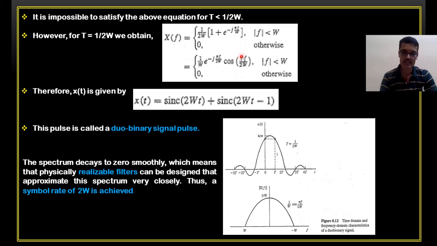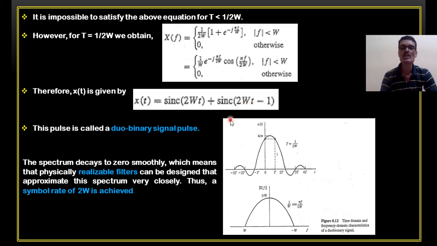So these things can be derived. I think I have done this derivation in my notes. Please refer to it, my students can refer to it. This holds for magnitude of f less than w hertz, and 0 otherwise. If I take an inverse Fourier transform of this particular equation, I will get this equation. If I compare this with my Nyquist criteria of zero ISI, in that case we get x of t equal to a simple sinc function, this one only, here plus sinc of 2wt minus 1. That means at this instant also we have a sinc pulse.